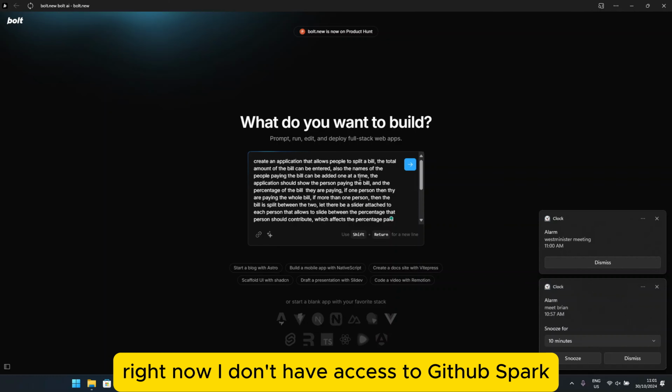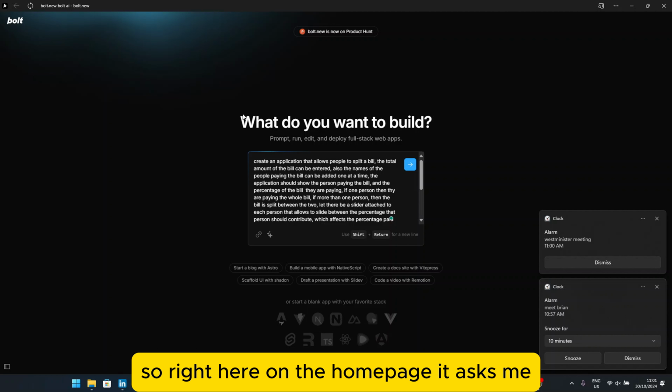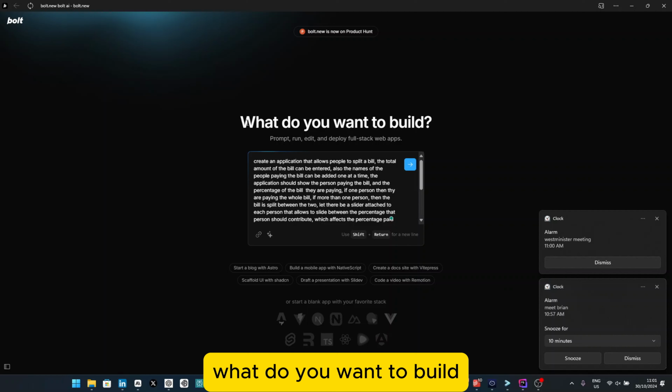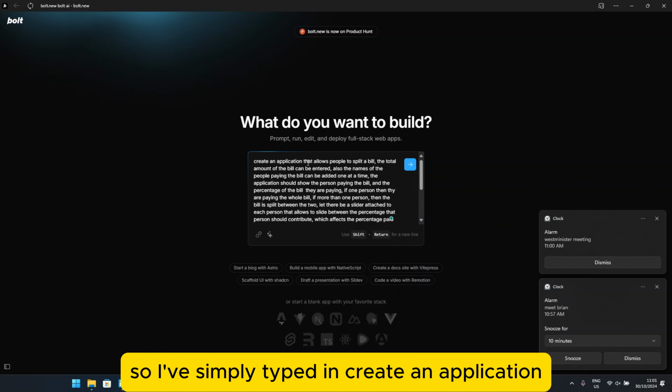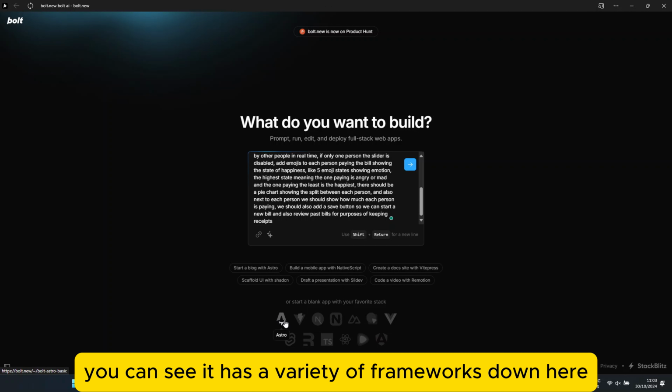Right now I don't have access to GitHub Spark, so I'm going to be using bolt.new. Right here on the homepage, it asks me, what do you want to build? So I've simply typed in, create an application that allows people to split a bill. By default, you can see it has a variety of frameworks down here.